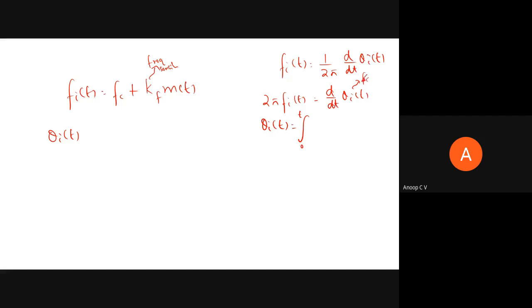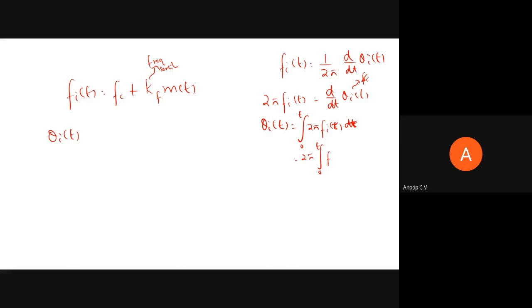So I'm just integrating it from 0 to t, and it is 2 pi times fi of t dt, or 2 pi times integral 0 to t, sorry, fi of tau d tau I should write. So fi of tau d tau. Why? Because the final result I'm getting should be a function of time. So that is why.